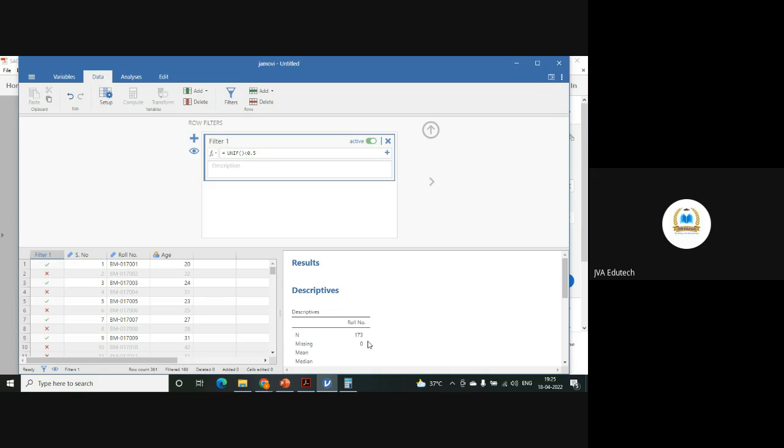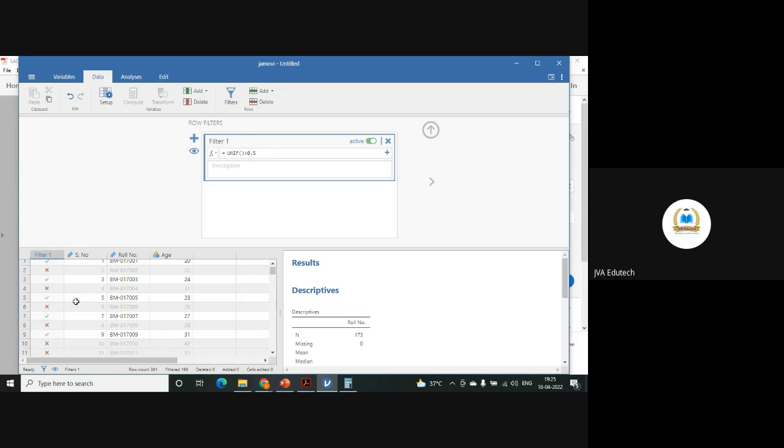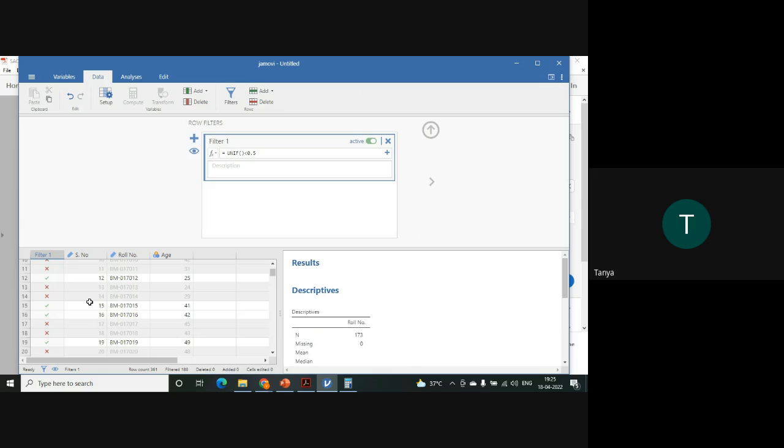Now this time it has taken 173. So roughly it will take close to 50% or whatever percentage you are specifying, but it will take them randomly, not in an order. Is this clear? Yes, sir.